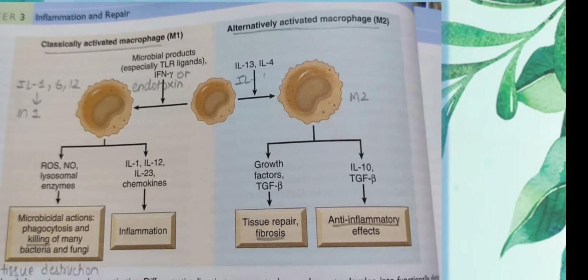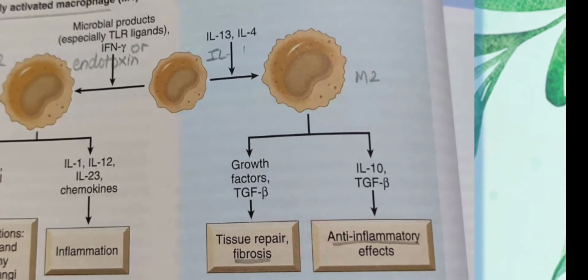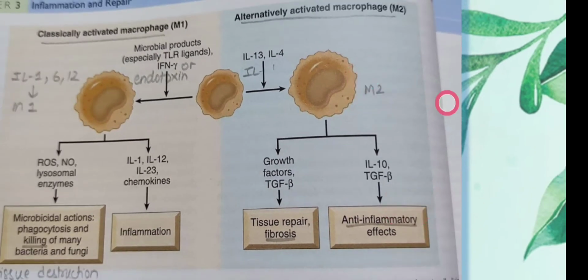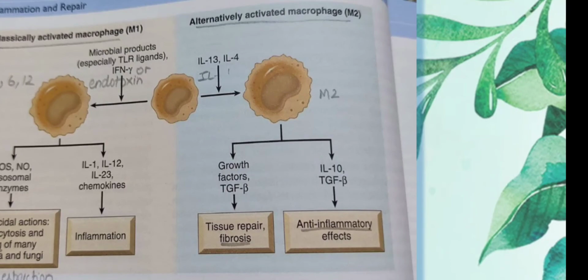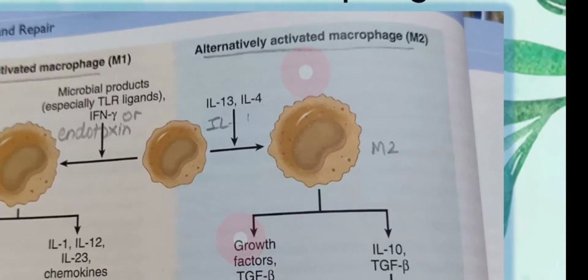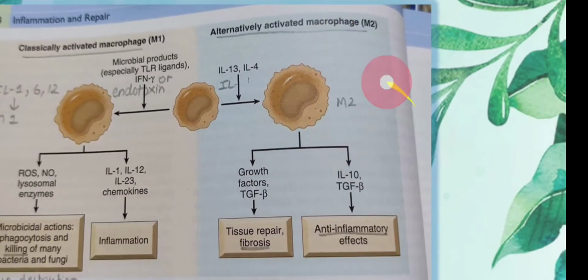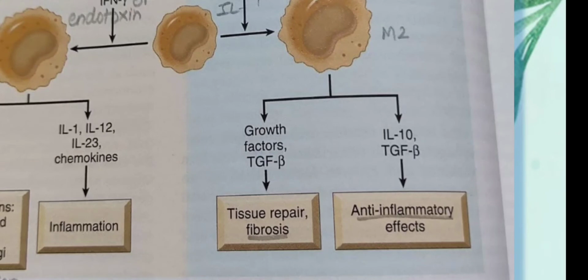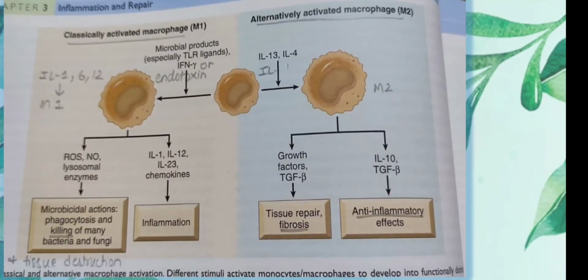Alternatively activated macrophages, known as M2, produce growth factors like TGF beta and also interleukin 10. This is mediated by interleukin 13 and interleukin 4. What will it do? The growth factors and TGF beta cause fibrosis, and TGF beta along with interleukin 10 does the anti-inflammatory effects. Interleukin 10 is mainly the mediator for anti-inflammatory effects. So this will at the end produce anti-inflammation.